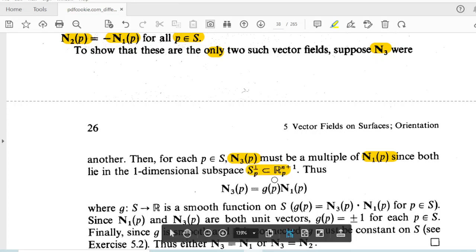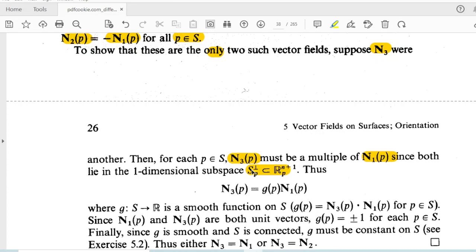We know SP is the notation for the set of all tangent vectors at the point P. And SP perp is the set of all vectors orthogonal to the tangent vectors.